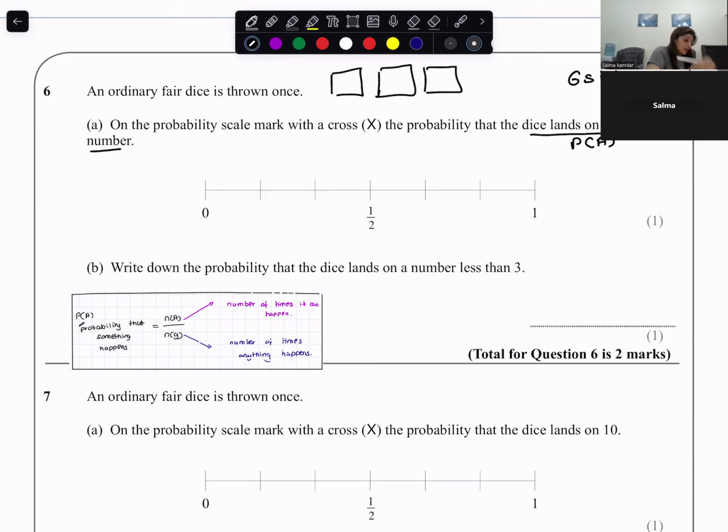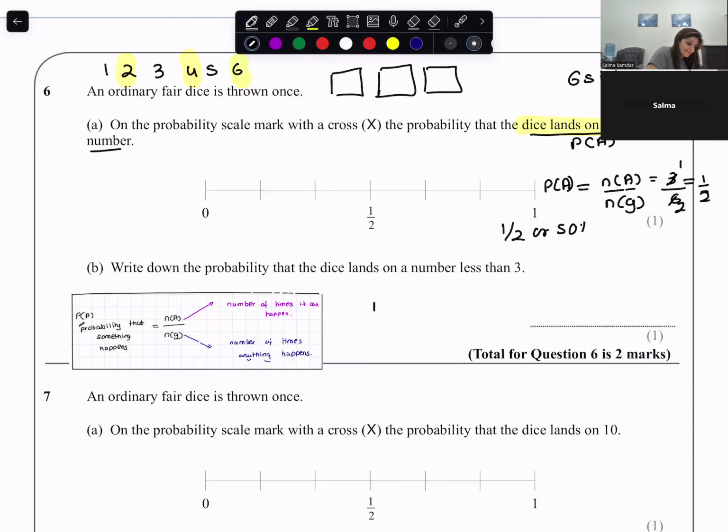On the dice, what is the total number of possible outcomes? 1, 2, 3, 4, 5, 6. The dice lands on an even number. How many even numbers do we have? 3. So the number of times an even number could come, that means n of A, is how much? 3. The total number of possible outcomes, n of S, is how much? 6. So the chance that an even number comes is half, or 50%.